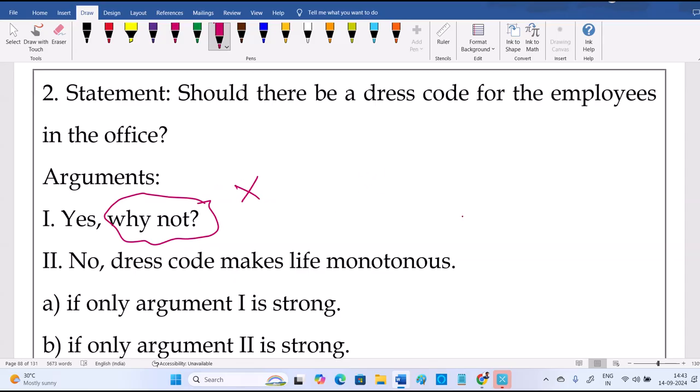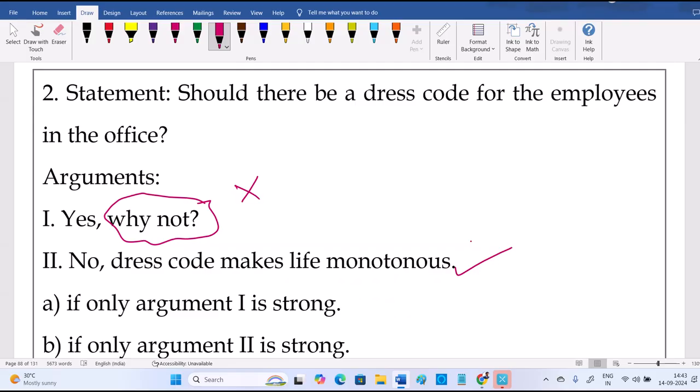Next one: no. A dress code will make, like, not yes. Yeah, then see if it is that, that's good, everybody is in the same way. So it's not colorful. Life is not colorful. Monotone is only two colors. A dress code means hardly two colors, so everybody is in two colors. Life is not colorful. Yeah, fine, they mentioned that. That is what I'm telling you: yes is okay, no is also okay.